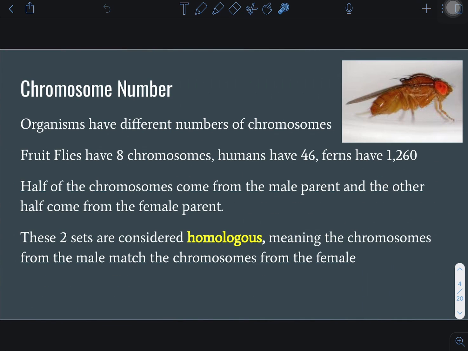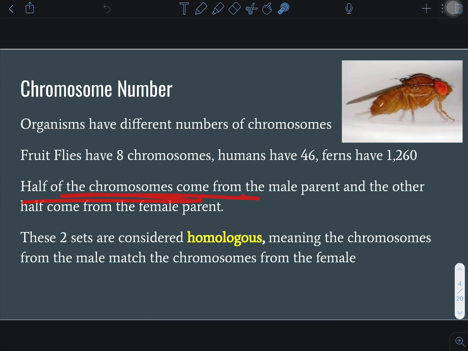We need to talk about chromosome number. We, as humans, have 46 chromosomes. We've talked about that, but different species have different numbers. For example, fruit flies only have 8, and a fern has 1,260. It doesn't mean they're more evolved or anything. It's just a number. Sometimes they're bigger chromosomes, sometimes they're smaller.